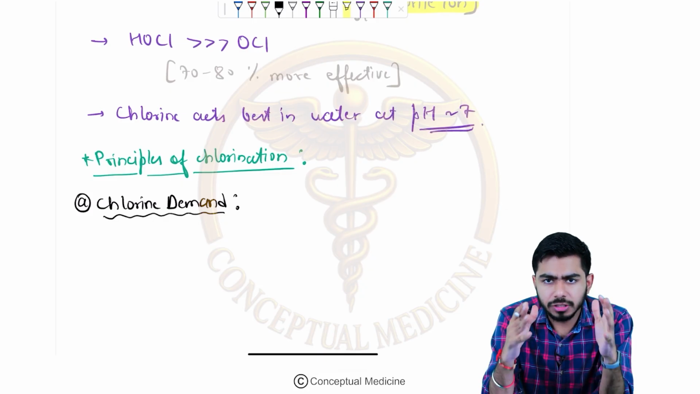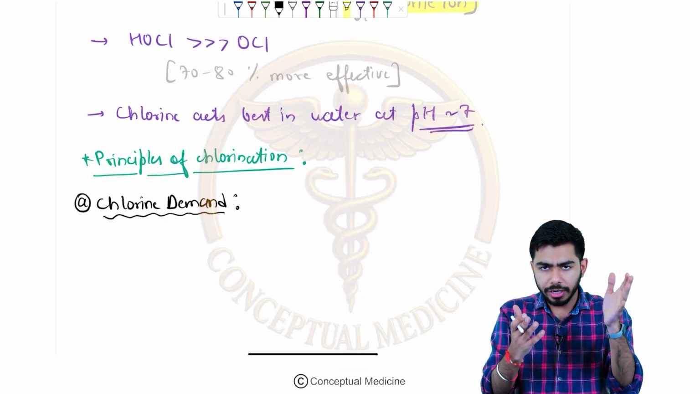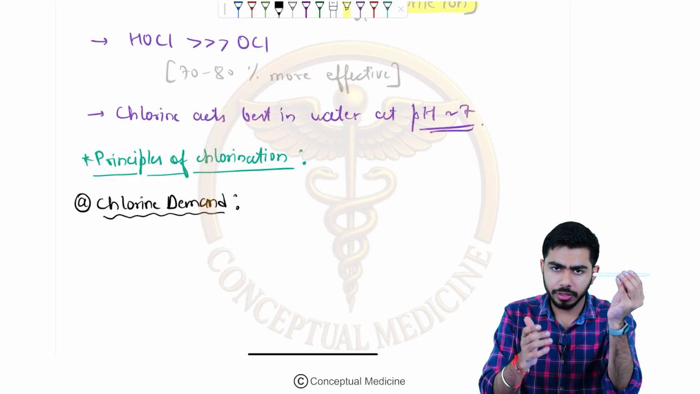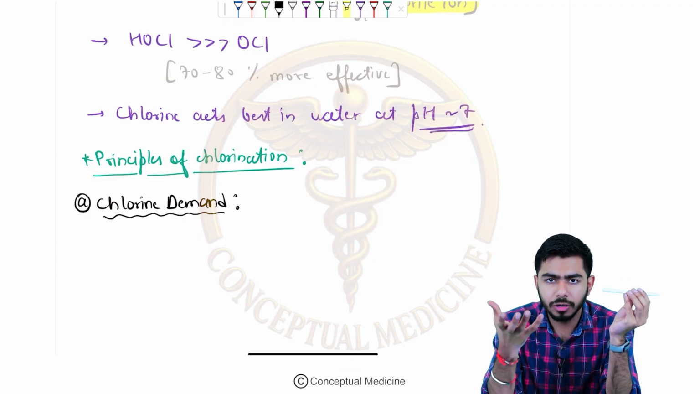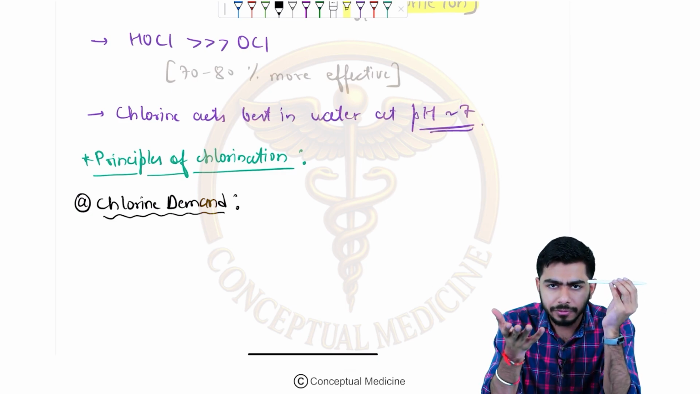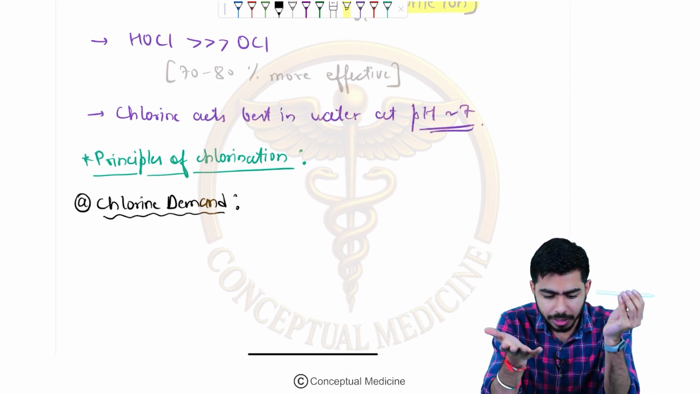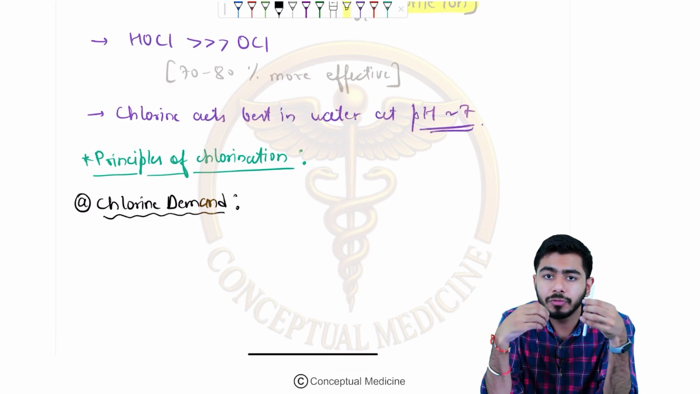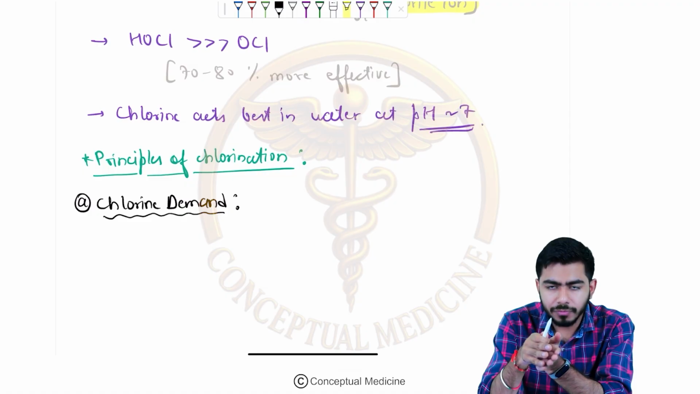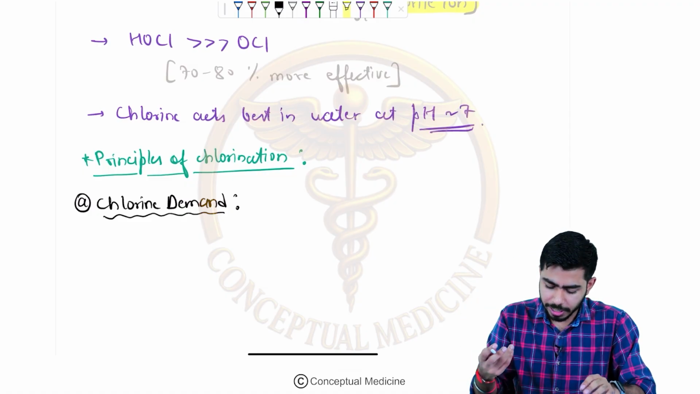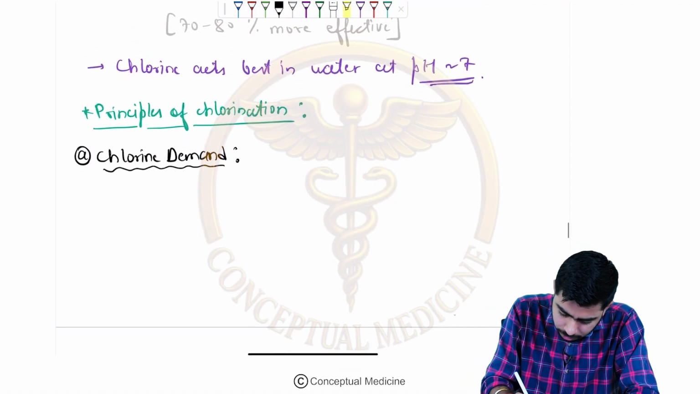It is the difference between the amount of chlorine I'm adding to the water. This is the chlorine, guys, this is the water, so this is the difference. The chlorine demand of water is the difference between the amount of chlorine added to the water and the amount of residual chlorine remaining at the end of the specific period of contact.